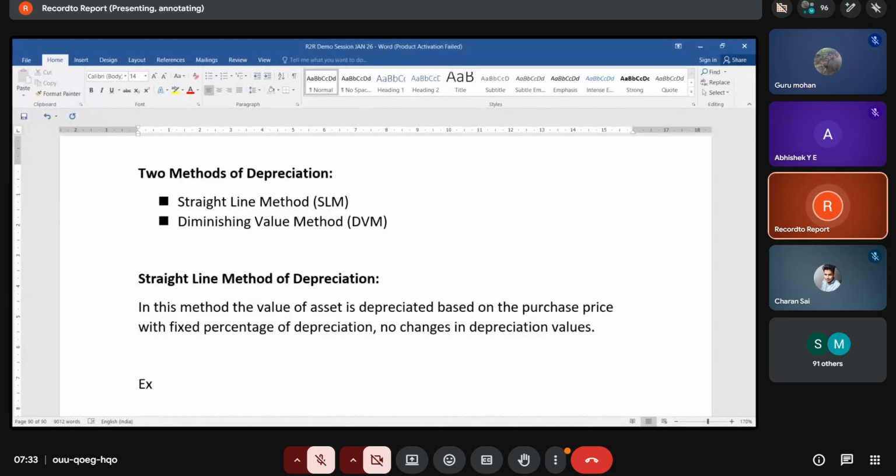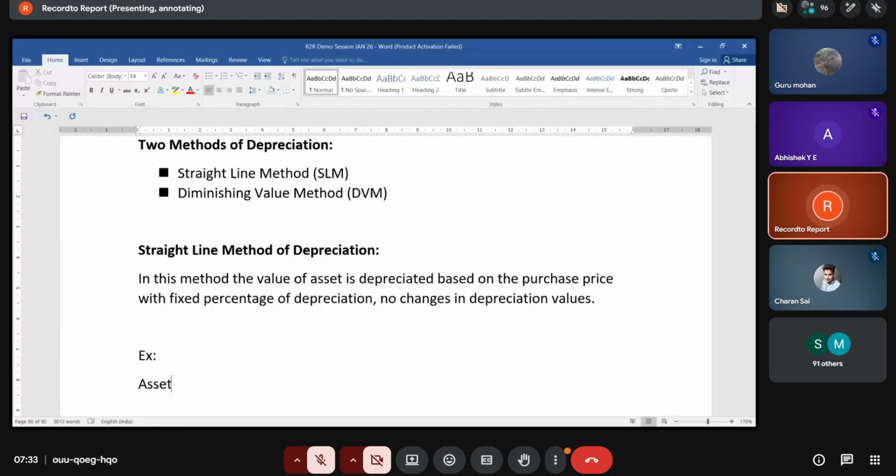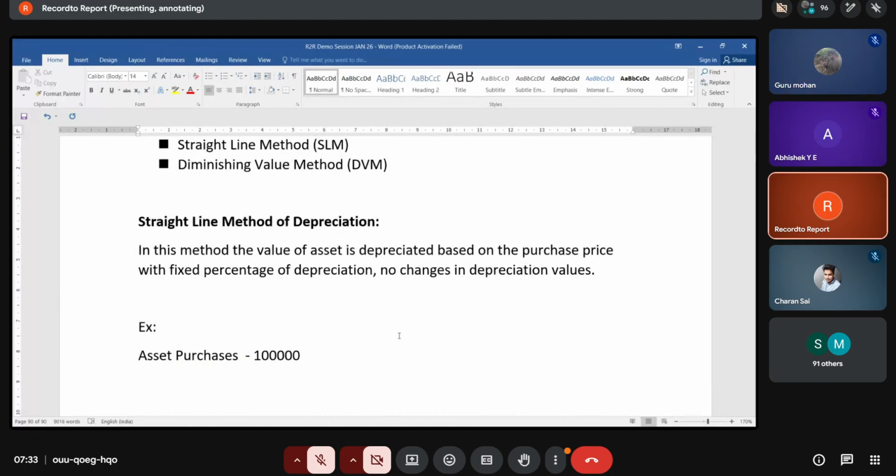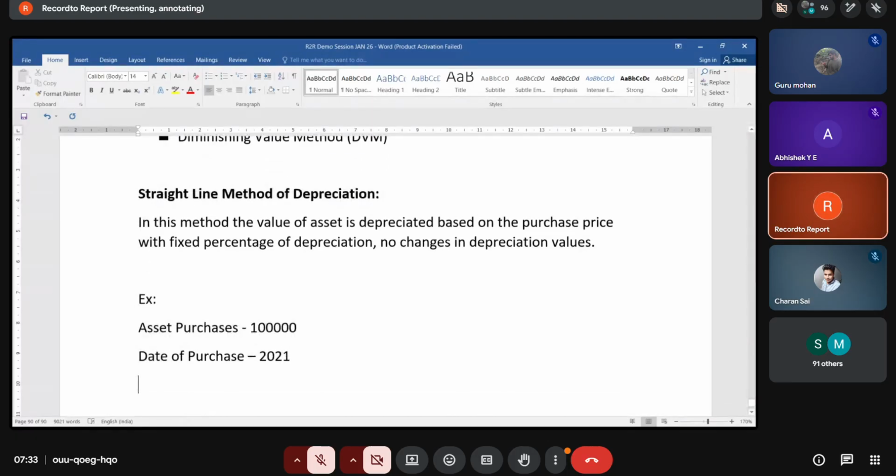Example: the asset is purchased for 1 lakh, and the date of purchase is 2021. Assume the percentage of depreciation is 20% on this asset.